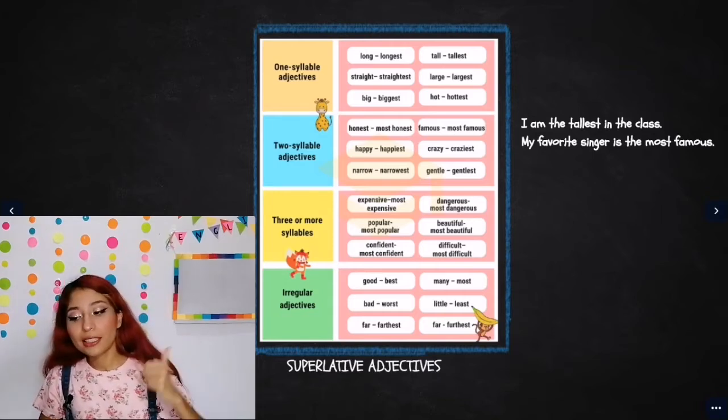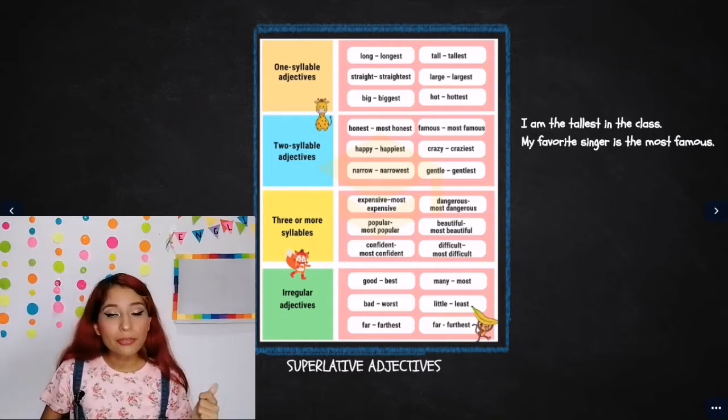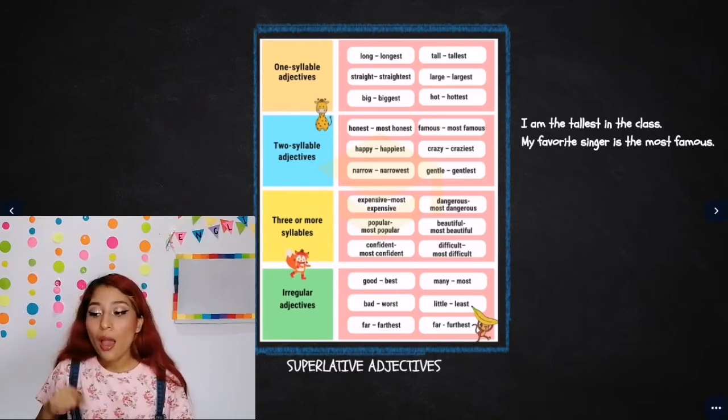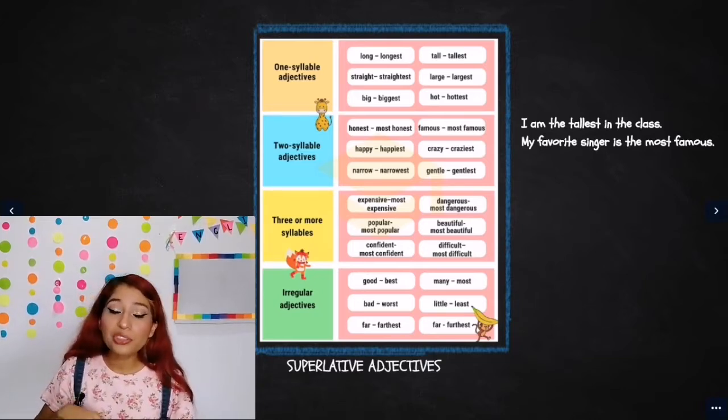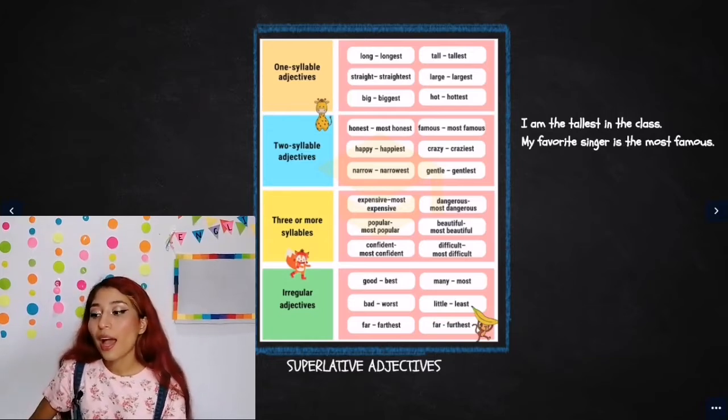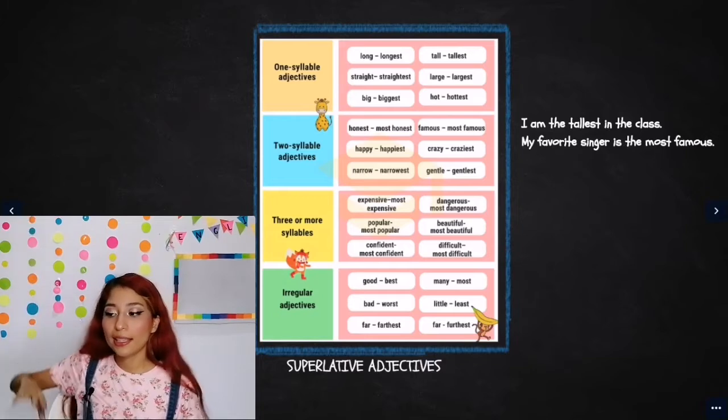In comparative adjectives, you will say more expensive. In this case, you are going to say most expensive. Popular, most popular. Confident, most confident. Dangerous, most dangerous, etc.